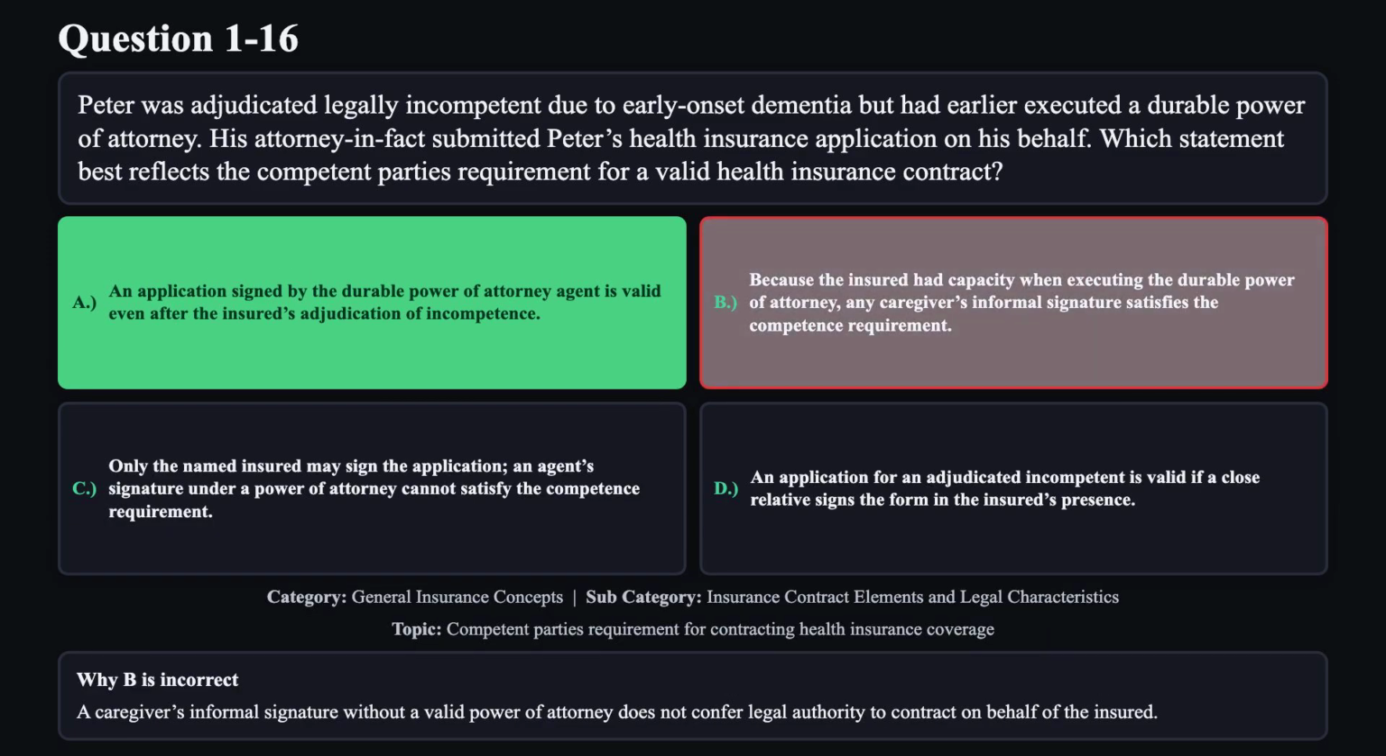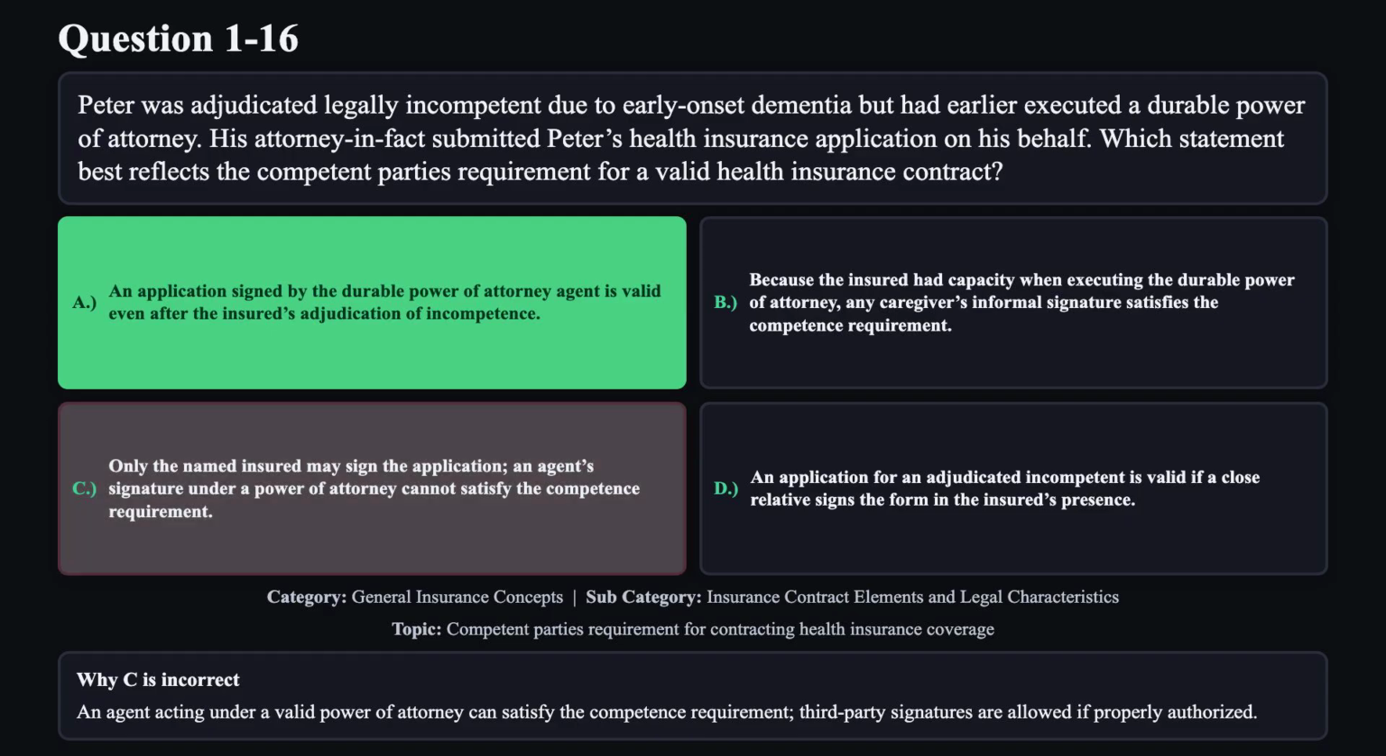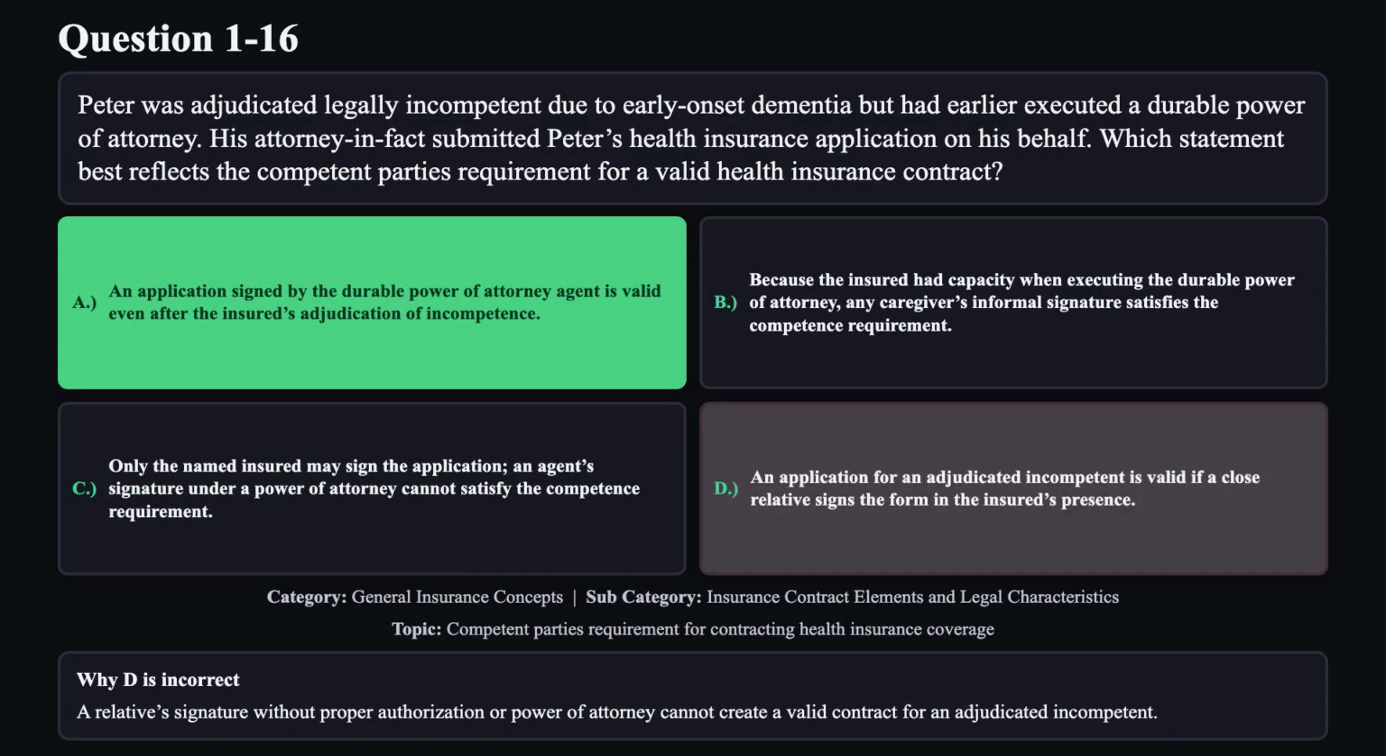Reason B is not correct. A caregiver's informal signature without a valid power of attorney does not confer legal authority to contract on behalf of the insured. Reason C is not correct. An agent acting under a valid power of attorney can satisfy the competence requirement. Third-party signatures are allowed if properly authorized. Reason D is not correct. A relative signature without proper authorization or power of attorney cannot create a valid contract for an adjudicated incompetent.